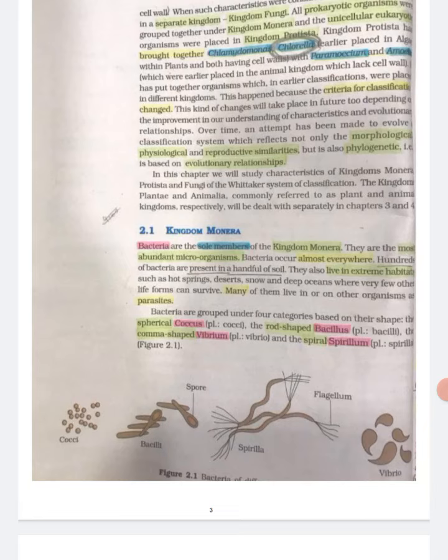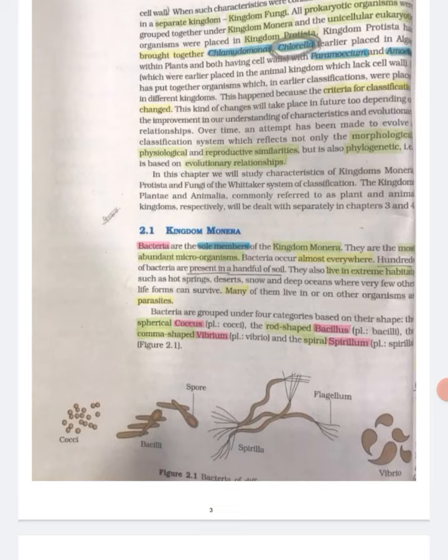Hundreds of bacteria are present in a handful of soil. They also live in extreme habitats such as hot springs, deserts, snow and deep oceans where very few other life forms can survive. Many of them live in or on other organisms as parasites.